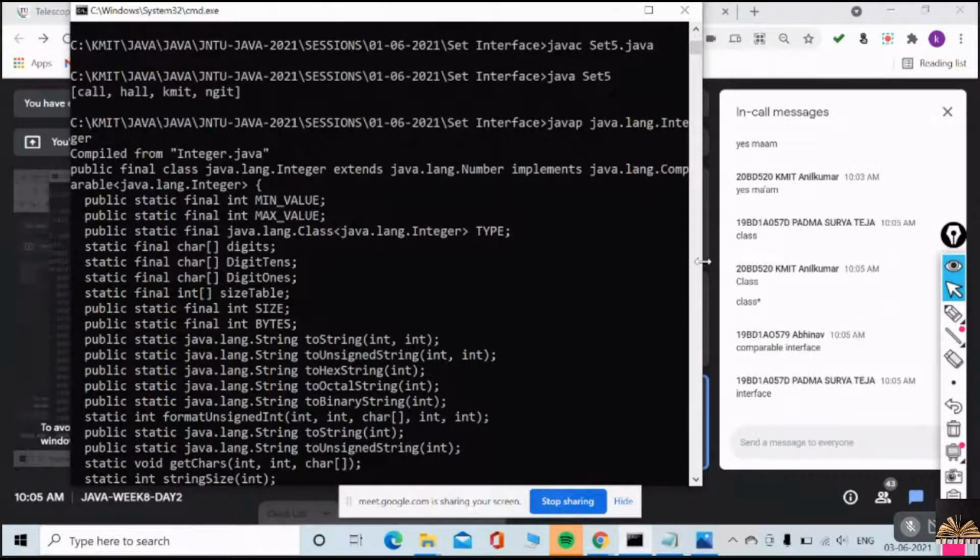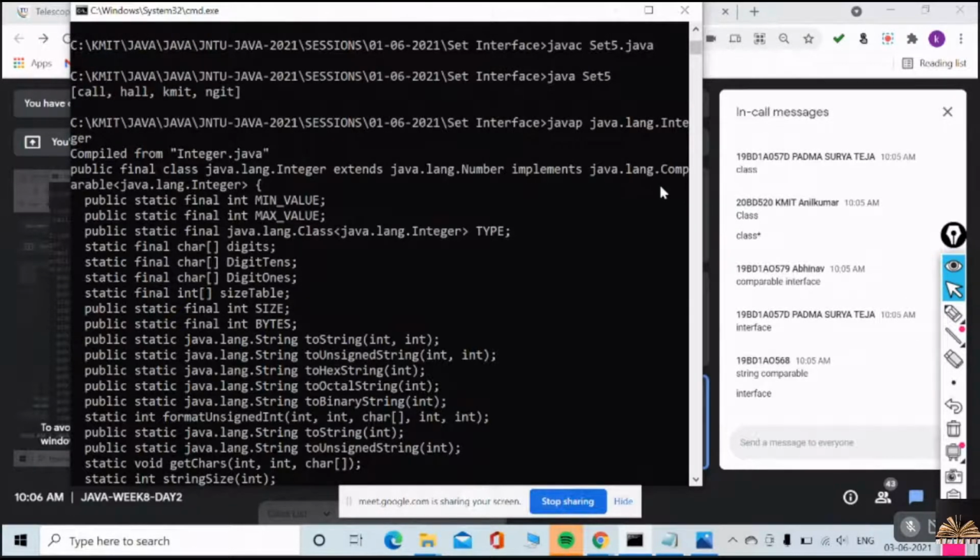So for all the wrapper classes also, if I add wrapper objects to any collection, will TreeSet order them or not? Can TreeSet sort them or not? Comparable interface. It is implementing comparable interface. So even wrapper classes are also implementing comparable interface.